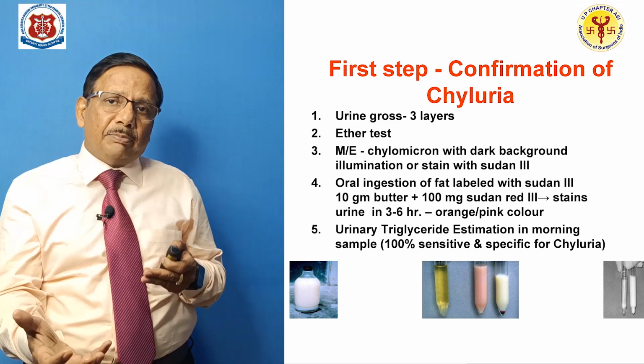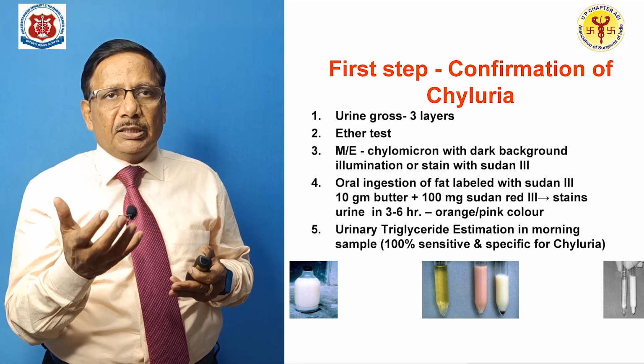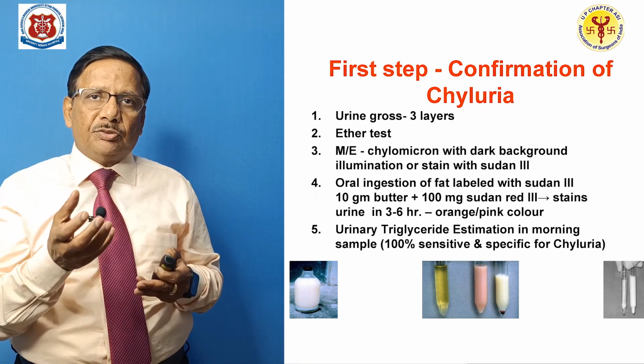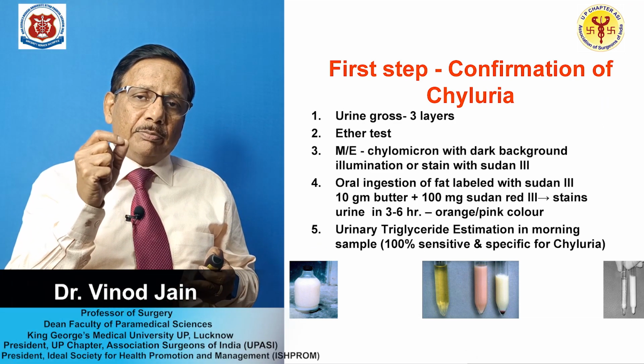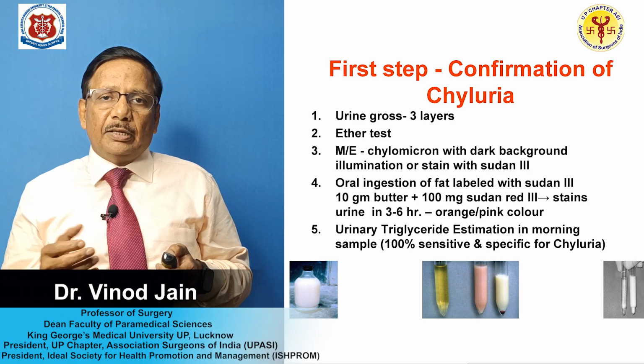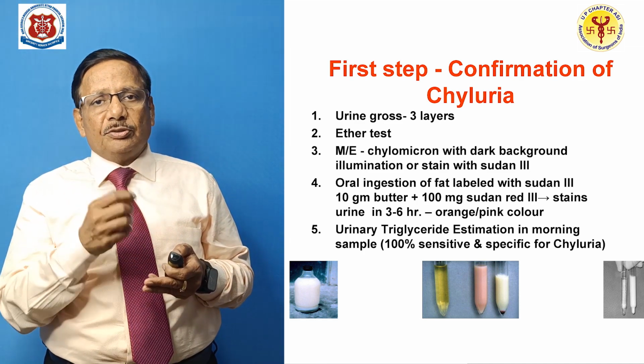Then if you look under the microscope, especially with dark background illumination, or you are staining with Sudan 3, Sudan 3 is a stain that stains the chylomicron with pink color. And then you can see under the microscope and you can find out, yes, this is a chyluria.